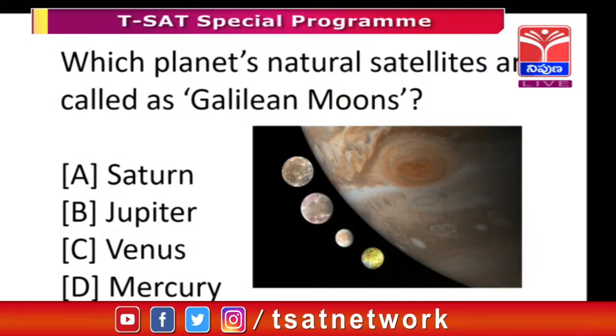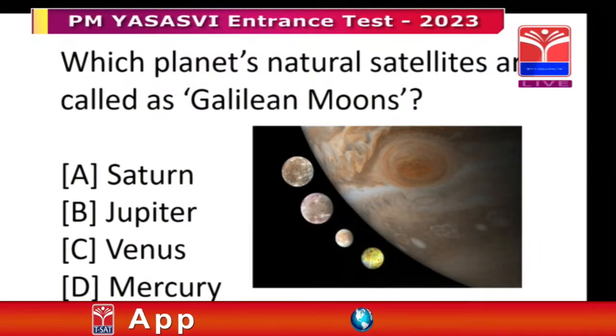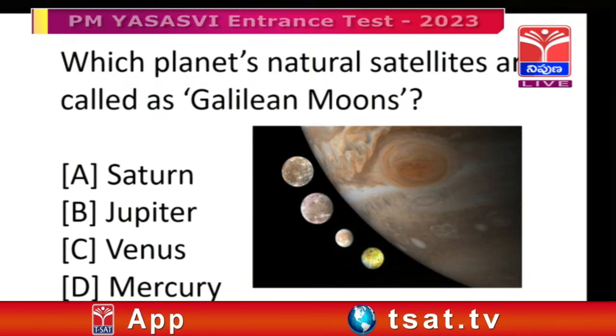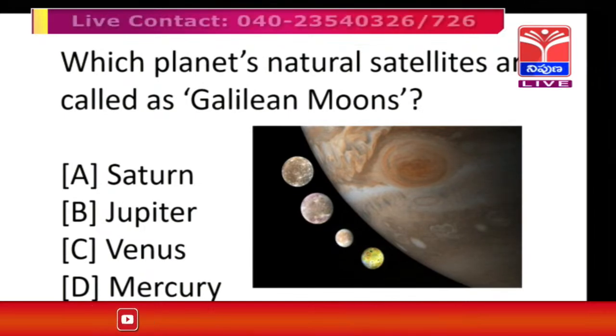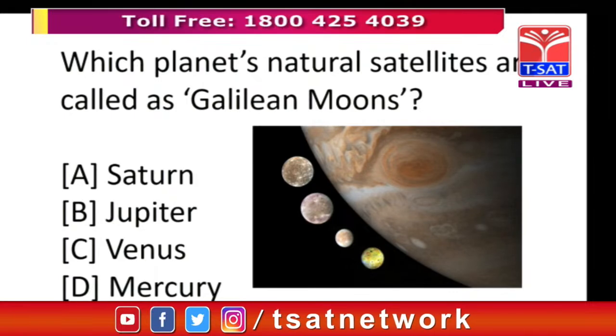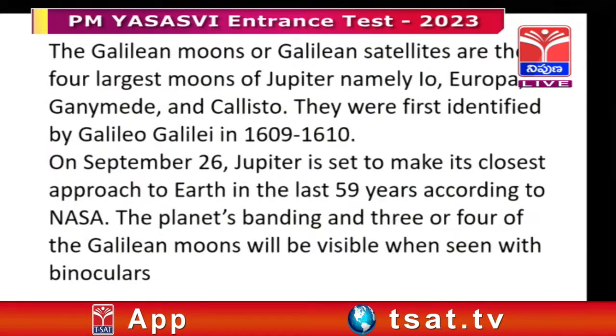Which planet's natural satellites are called Galilean moons? The image already shows the four Galilean moons of one planet. You have to identify the planet: Saturn, Jupiter, Venus, or Mercury. Which one is it?